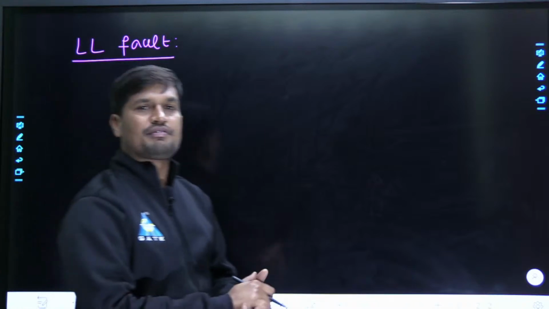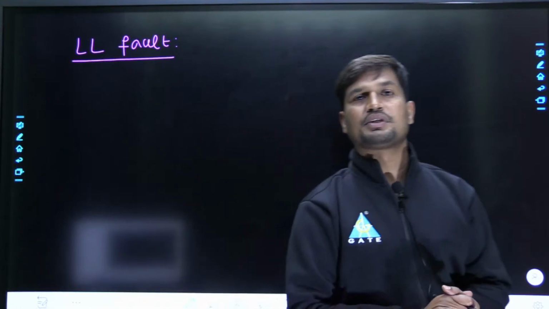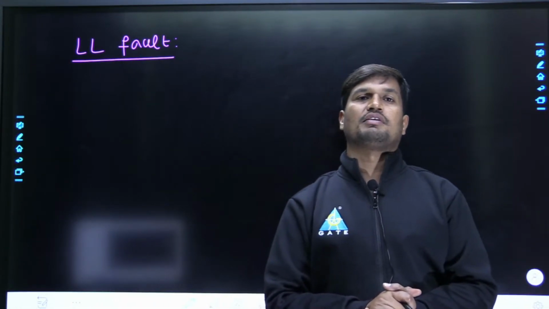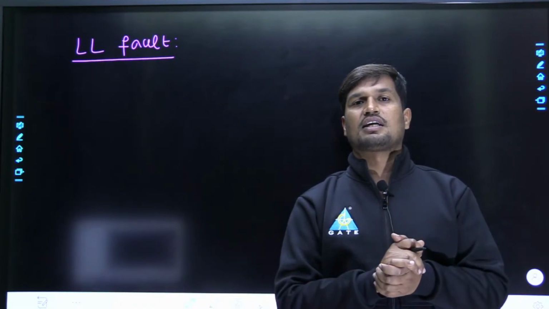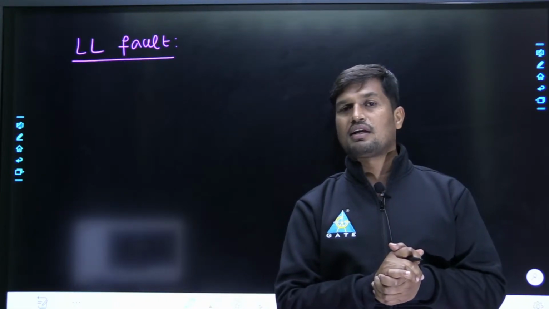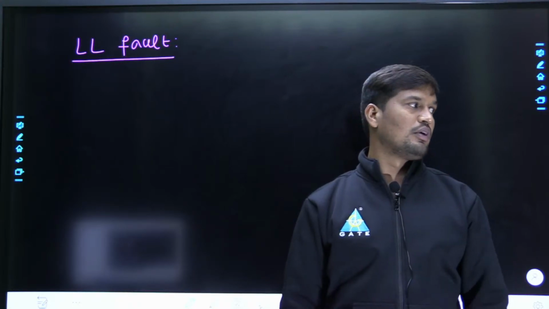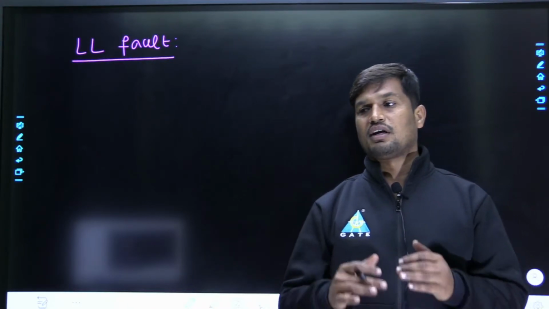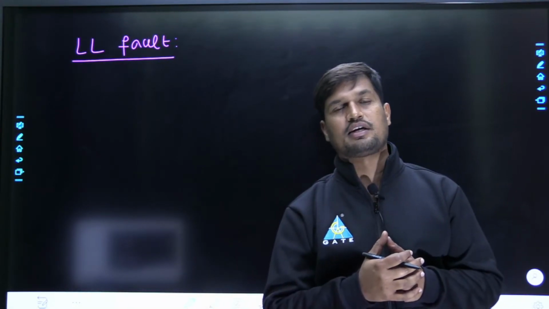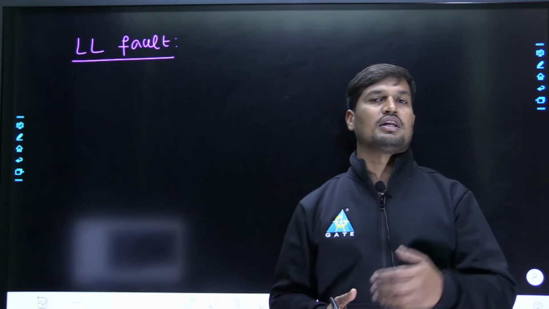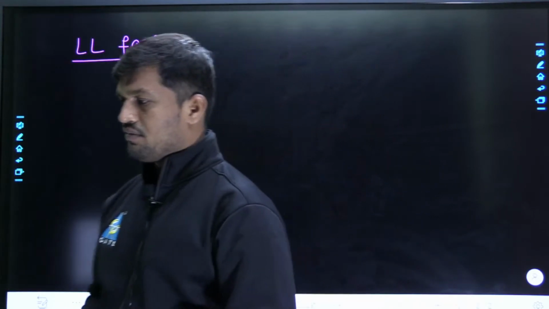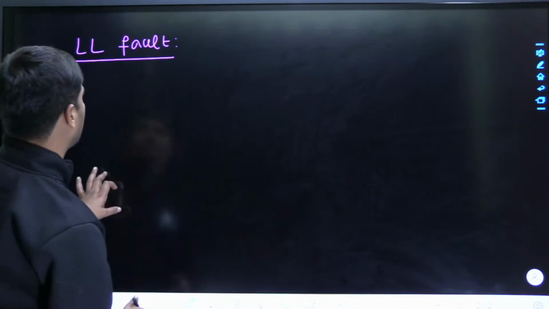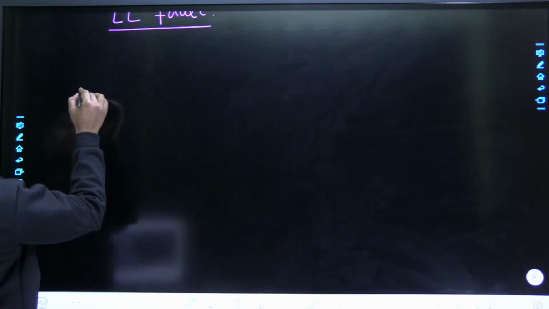Already we discussed, dear friends, faults are more common on the transmission line, but we analyze the fault on the synchronous generator. Why? Because the stator winding of the synchronous generator is 3-phase star connected, and the transmission line is also 3-phase star connected. Therefore, analyzing a fault on the synchronous generator stator winding is the same as analyzing a fault on the transmission line. That already we discussed. Therefore, right now I am going to start line to line fault or double L fault.